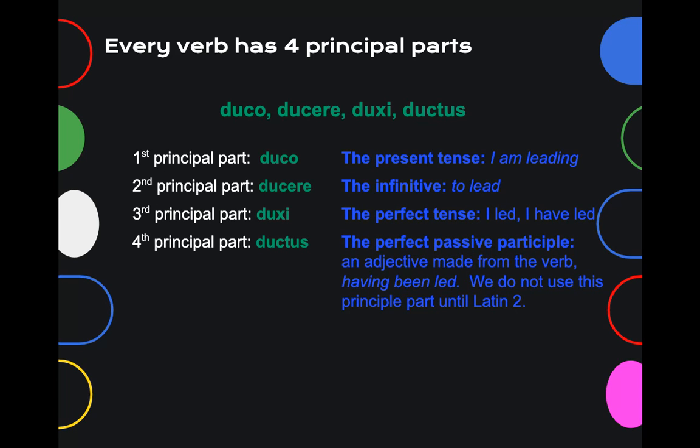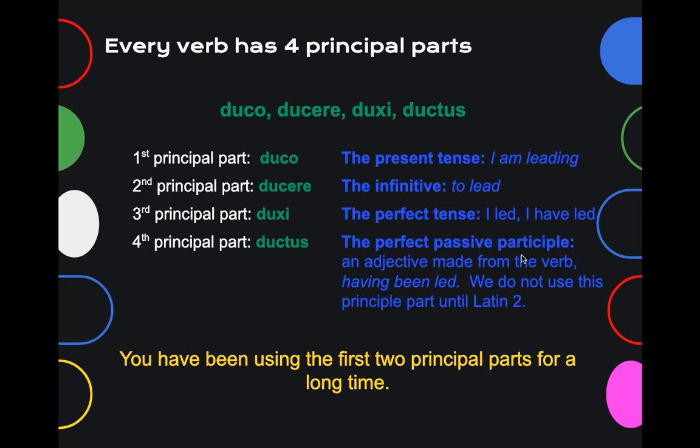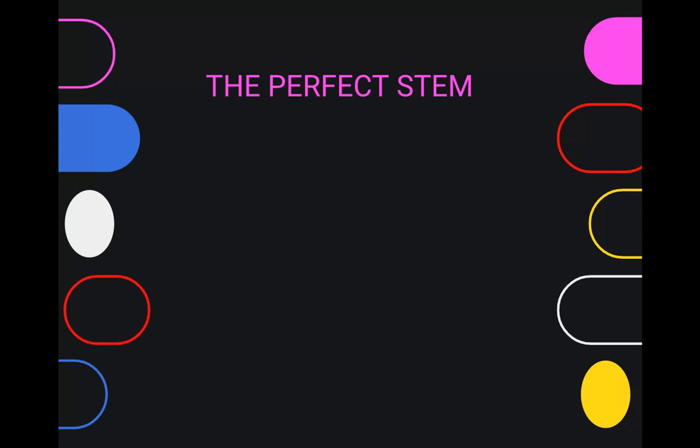The first principal part is the present tense in the first person: I am leading. The second, of course, is the infinitive, which we know. The perfect tense, first person, is the third principal part. The fourth is the perfect passive participle, an adjective made from the verb, having been led, but we don't really use that until Latin 2. You've been using the first 2 principal parts for a long time, so now we're going to add that third principal part. So how do we find the stem to add those endings that we saw earlier?